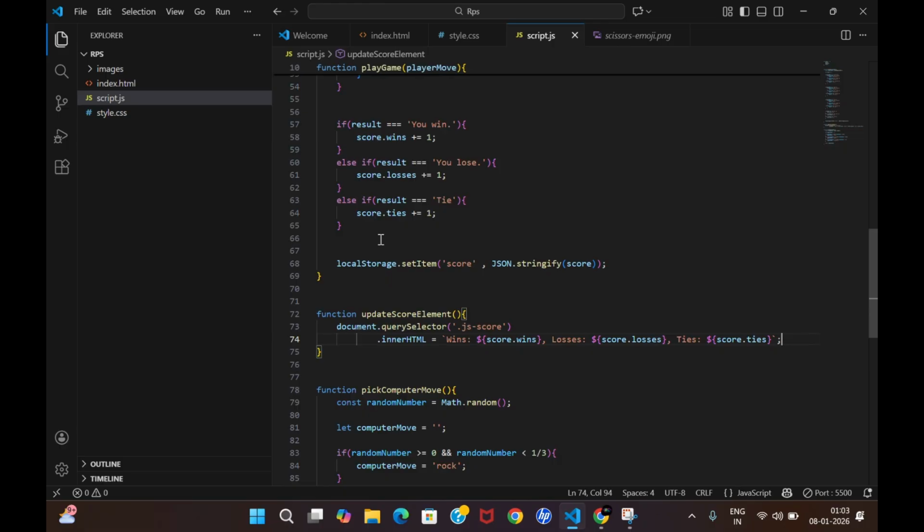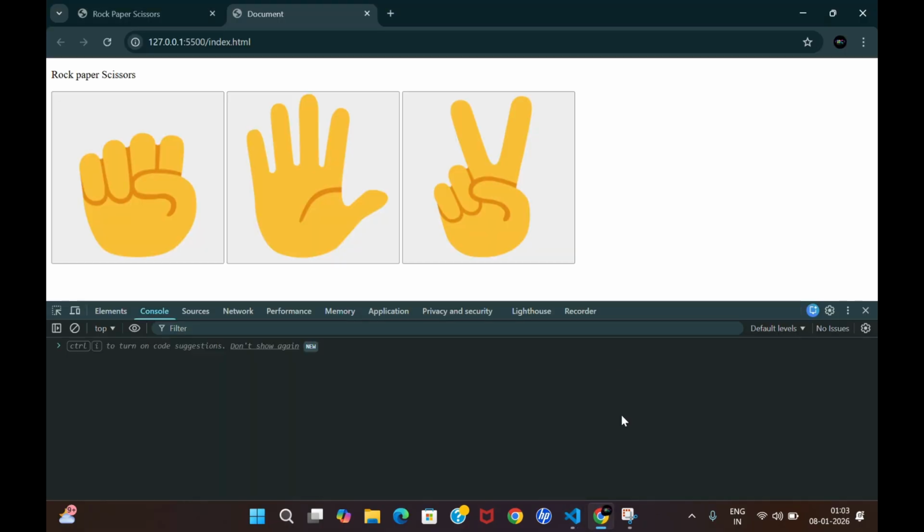So this is the basic syntax you have to learn, and this is what our updateScoreElement function would look like. Let me go to the page and look at it.